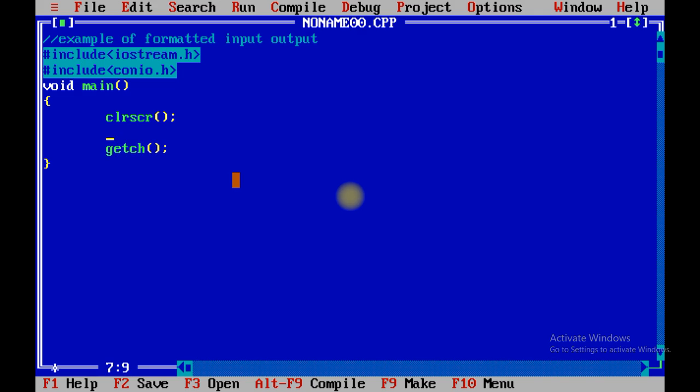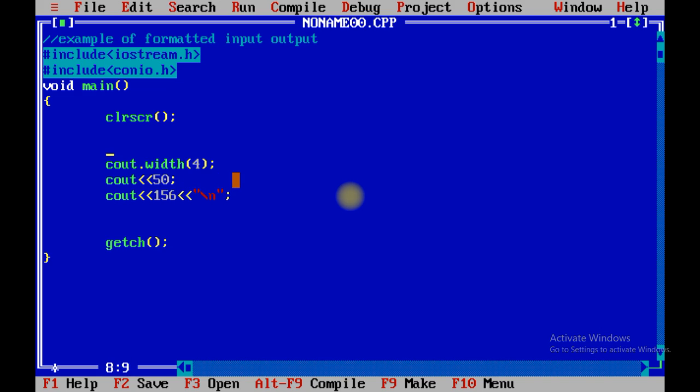Now see over here how the functions can be used. I am going to write cout.width(4). Now cout 50, cout 156 and \n.